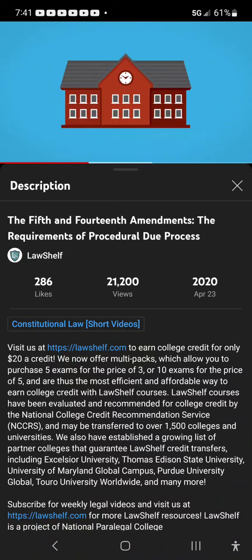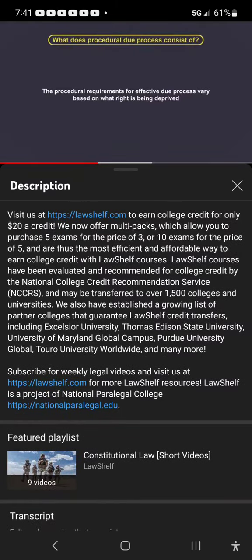So while the right to a free public education is not considered a fundamental right in most states, once the state does provide it, it must afford people due process before it withdraws that education, such as, for example, by suspending or expelling a student. The procedural requirements for effective due process vary based on what right is being deprived.